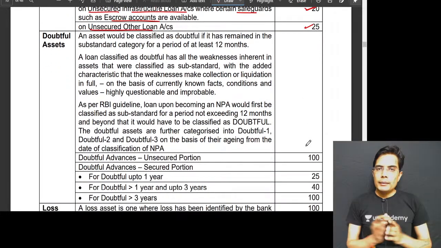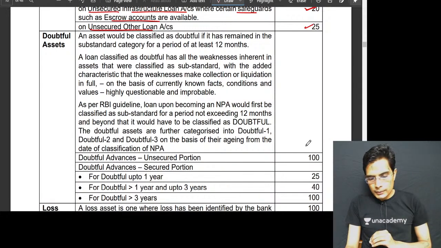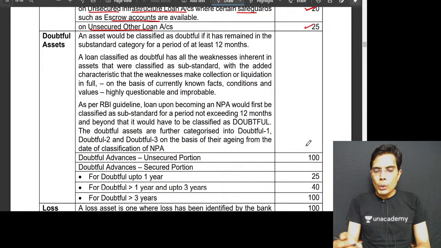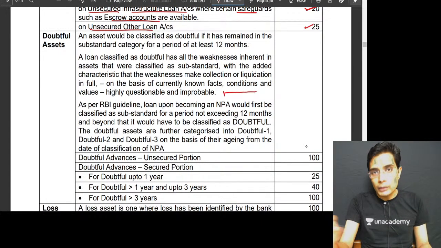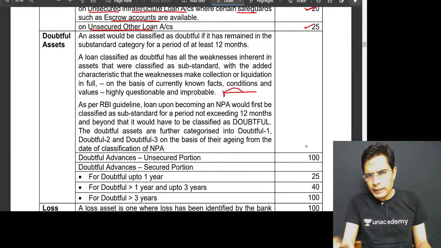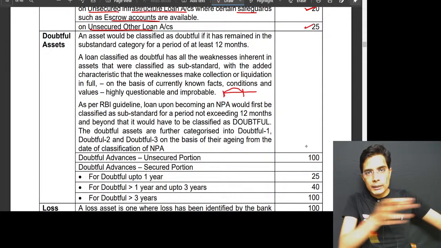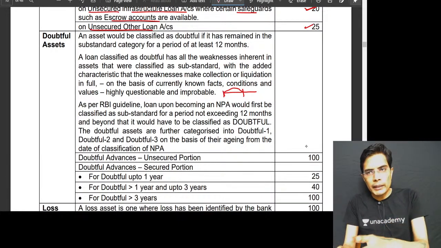Similarly, if the loan given by a bank is overdue for more than 12 months, for example, ICICI Bank gave a car loan to Rohit. Rohit didn't pay one of the installments. So for the first 90 days, Rohit will be classified as a standard asset. From the 91st day of continuous default, after the expiry of 90 days, Rohit will be classified as a non-performing asset.